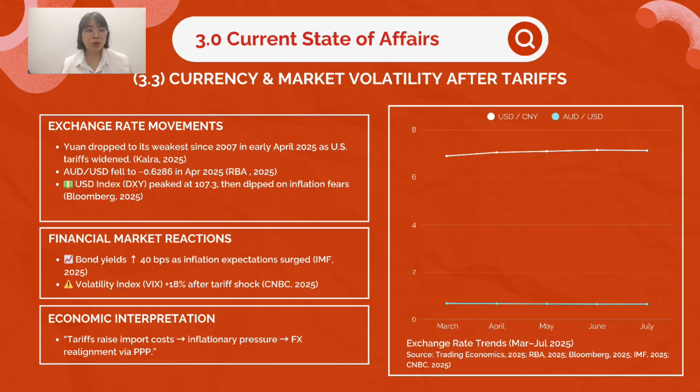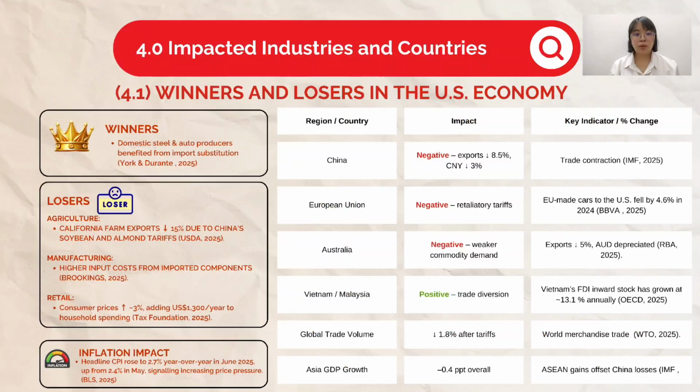The US dollar initially strengthened with the DXY index peaking at 107.3 before easing on inflation concerns. Bond yields rose 40 basis points as inflation expectations increased, and the volatility index, which is the VIX, jumped 18%. These movements reflect how tariffs raise import costs, push up inflation, and trigger exchange rate realignments consistent with the purchasing power parity theory. So let's talk about the winners and the losers in the US economy.